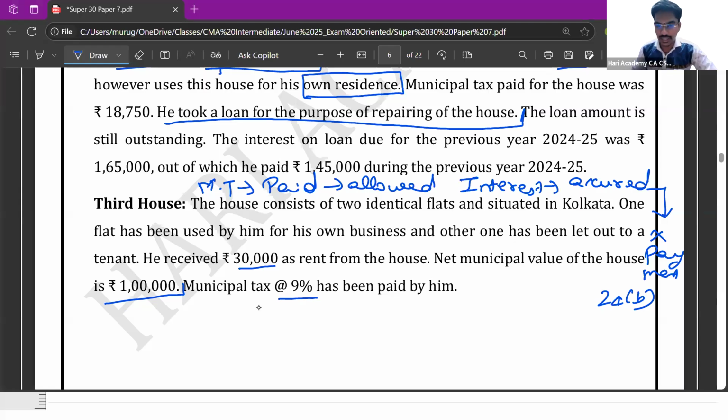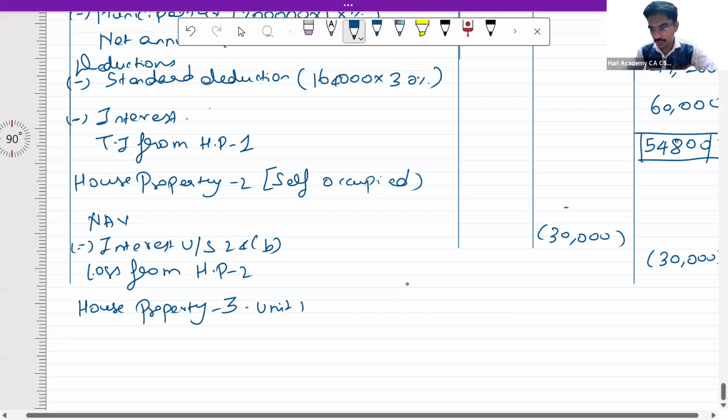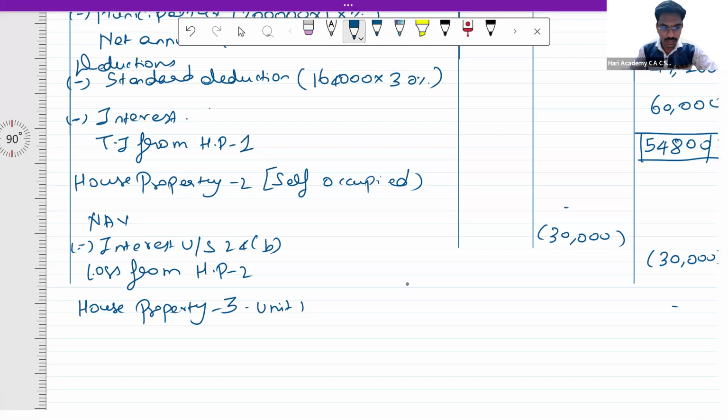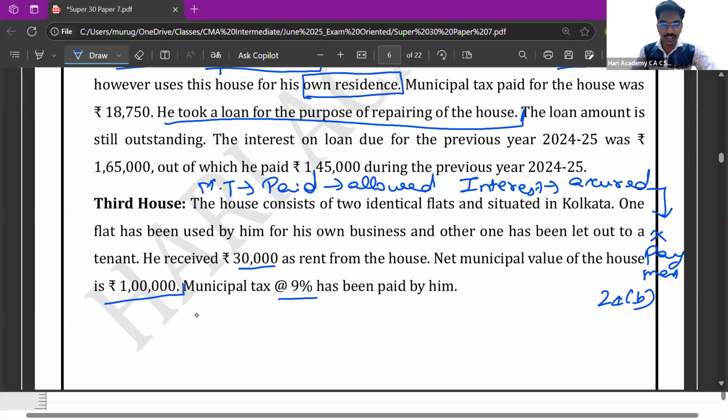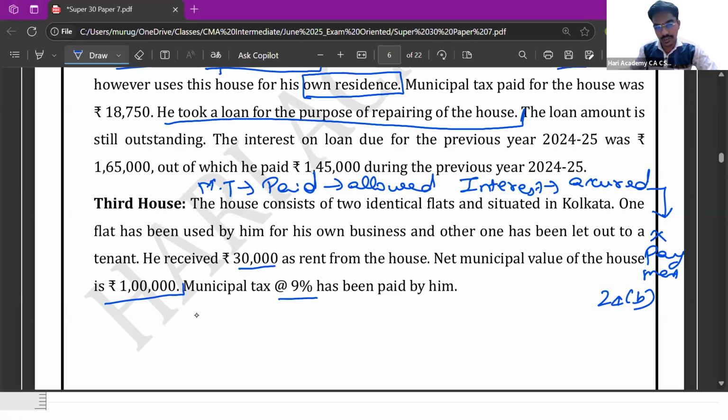Unit 1 is used by him for his own business, so there is no amount which is taxable. Unit 1, there is no taxation. Next is house property 3, unit 2. In this case, he has received 30,000 as rent. Municipal valuation is 1 lakh. So 1 lakh into 50%, this is going to be 50,000.